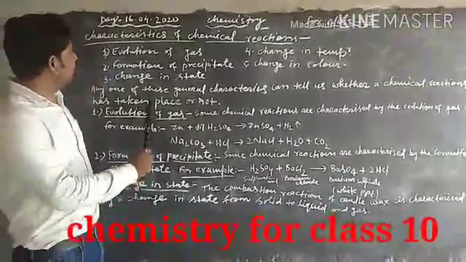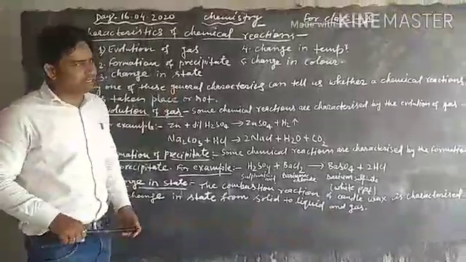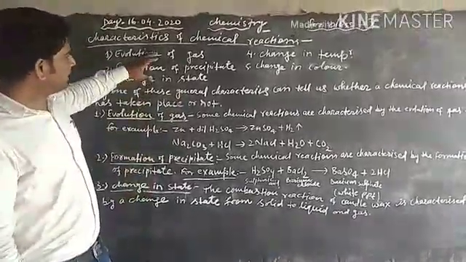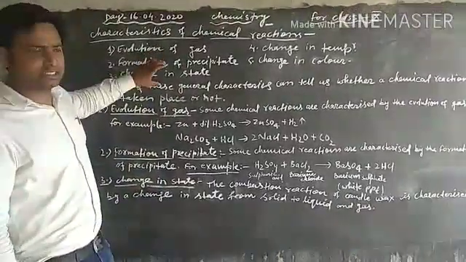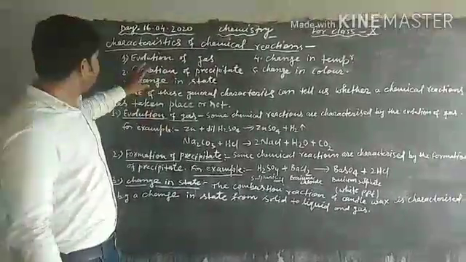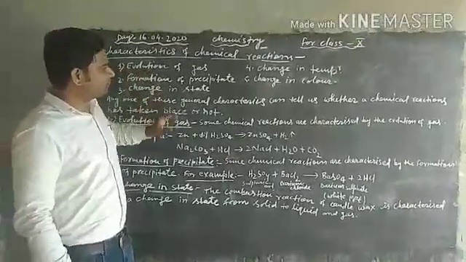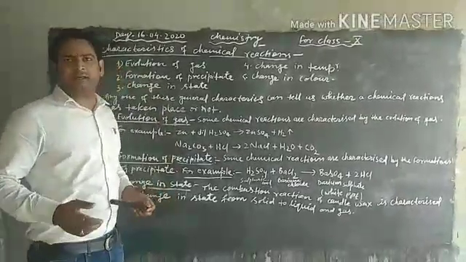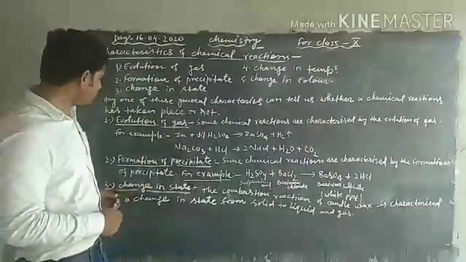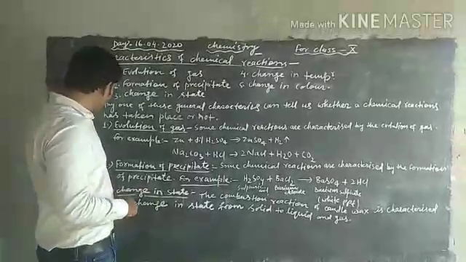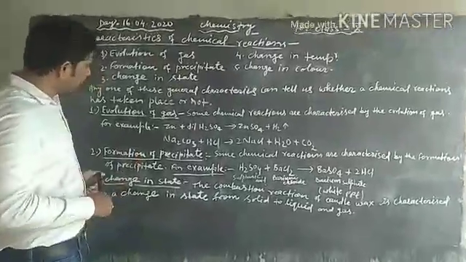Today we are going to discuss characteristics of chemical reactions. These are the characteristics of chemical reactions. Any one of these characteristics tells us whether a chemical reaction is taking place or not. First of all, I am going to discuss evolution of gas.